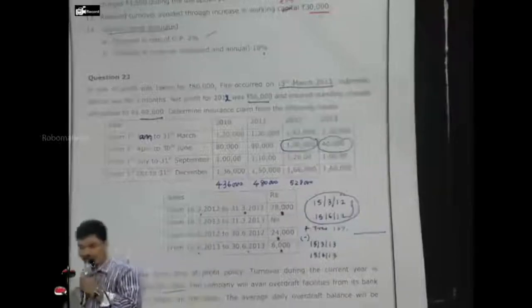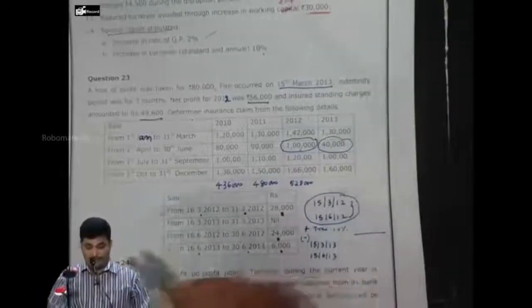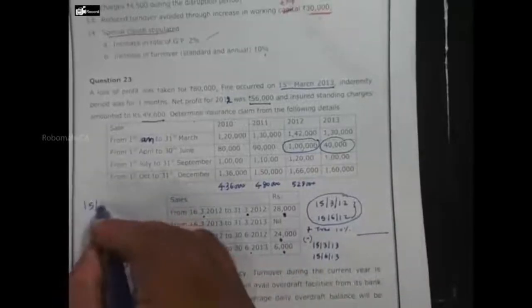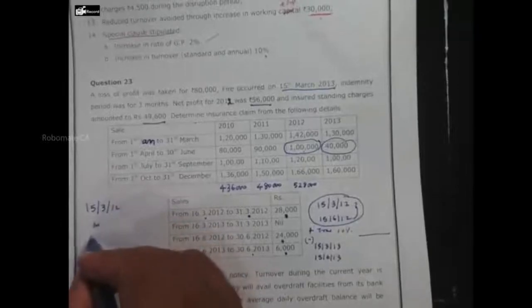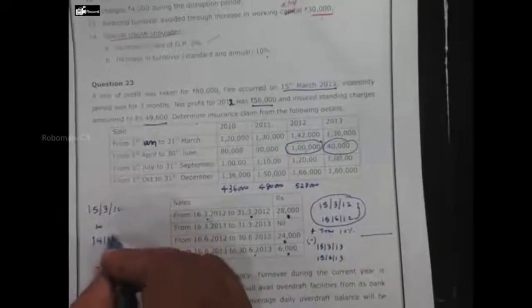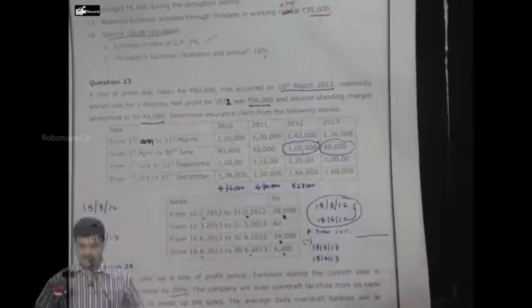Respond. Now there is no claim for IWE, no savings in insured standing charges. Directly going to compute whether the average clause is applicable, for that I want GP on AAT. Respond. AAT is nothing but sales from 15th March 2012 to 14th March 2013. By excluding information from this, by doing some magic from this, you should find out this year sales.